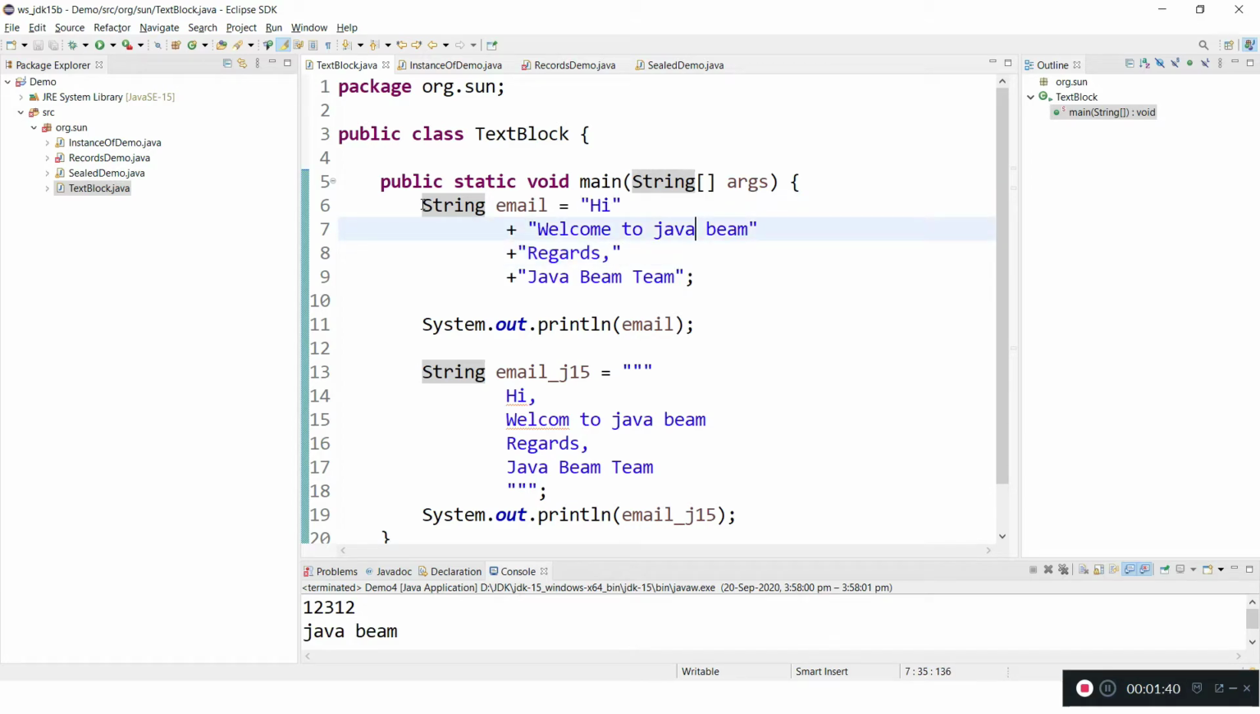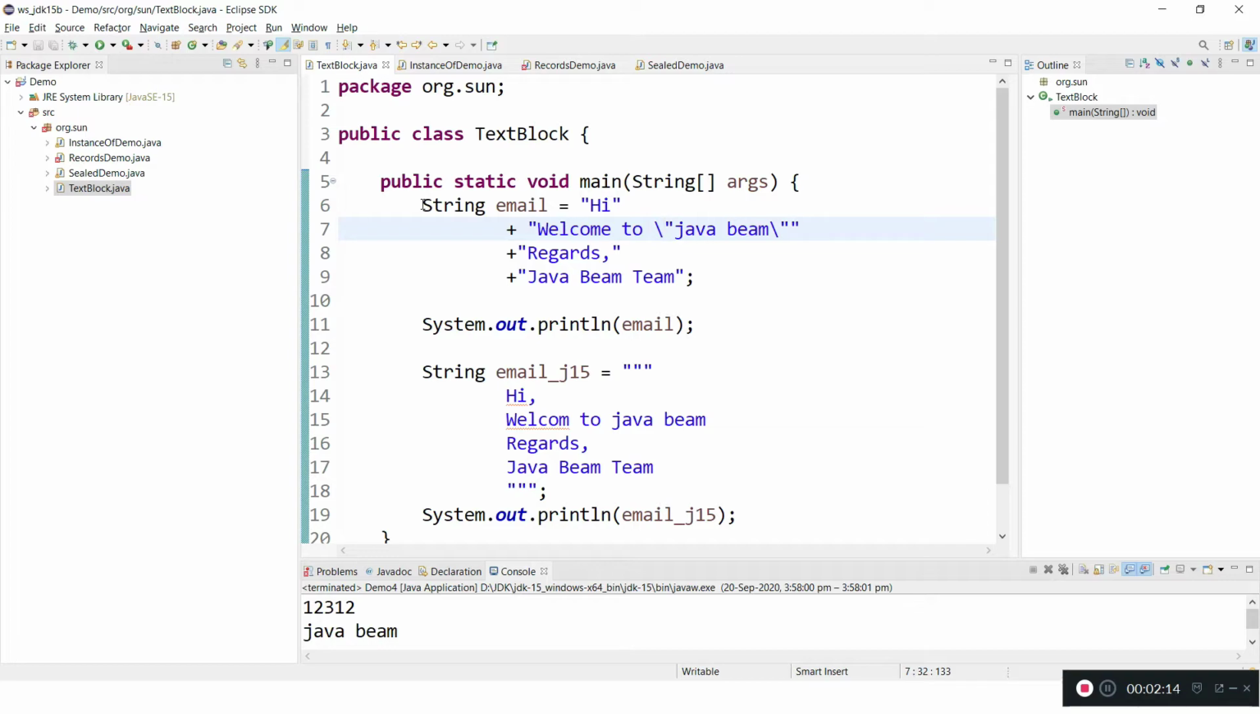In JDK 14 and previous versions, we write multi-line strings something like this. Every line starts with a double quote and ends with a double quote, and the subsequent lines we need to concatenate, and all those lines also start and end with a double quote. If we skip any of this, it's going to be a compilation issue, and if I want to keep any double quotes in between to highlight some string, we can achieve that only through escape sequences. This is making the code clumsy.